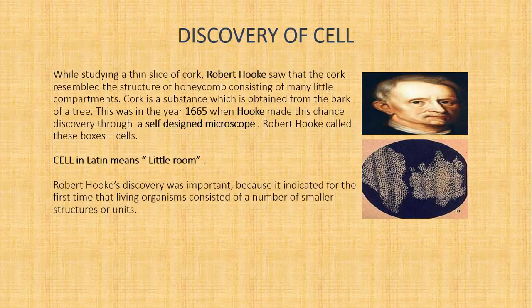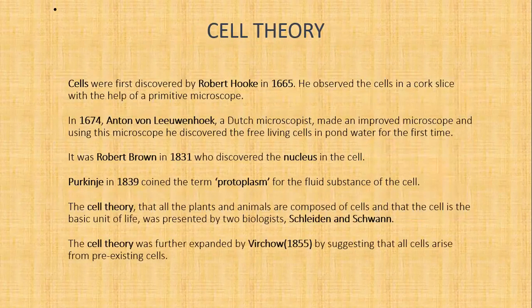This was in the year 1665 when Hooke made this chance discovery through a self-designed microscope. Robert Hooke called these boxes cells. Cell in Latin means little room. Robert Hooke's discovery was important because it indicated for the first time that living organisms consisted of a number of smaller structures or units.